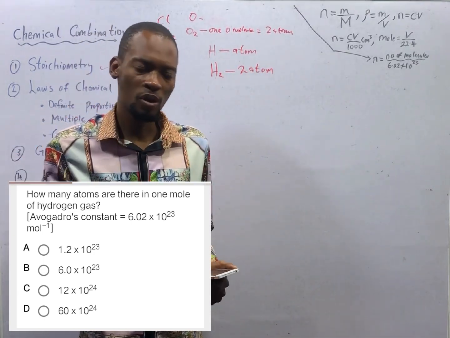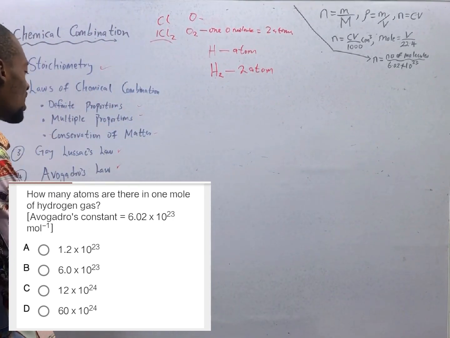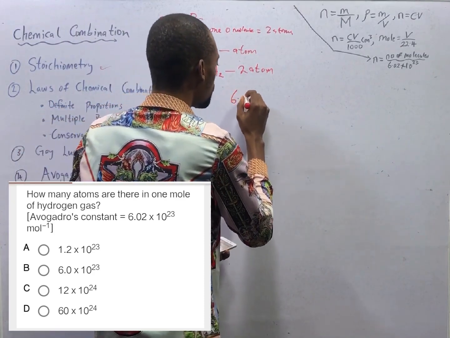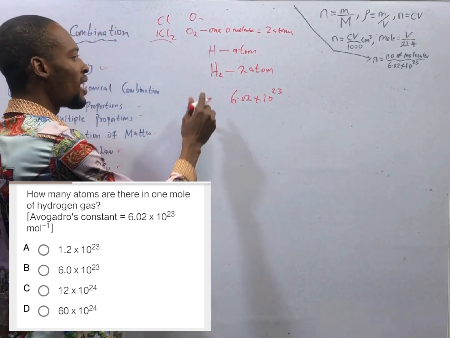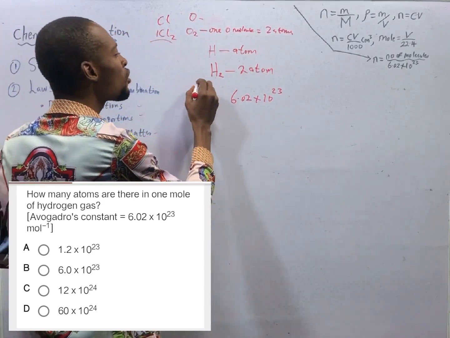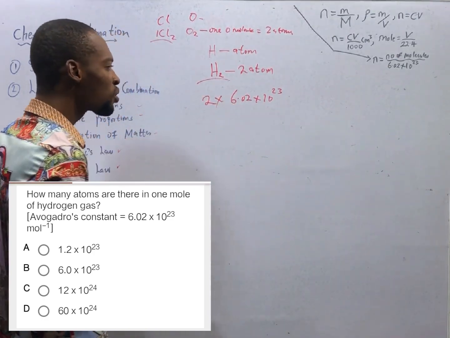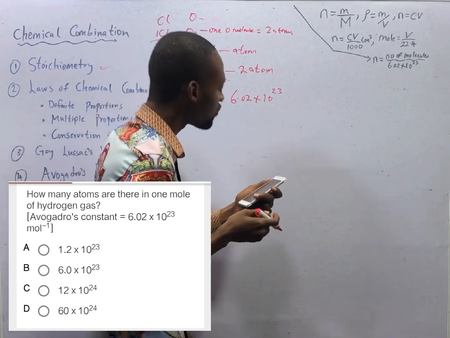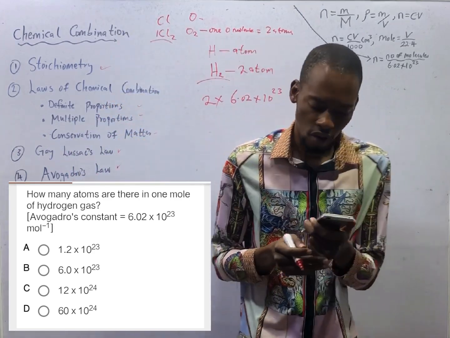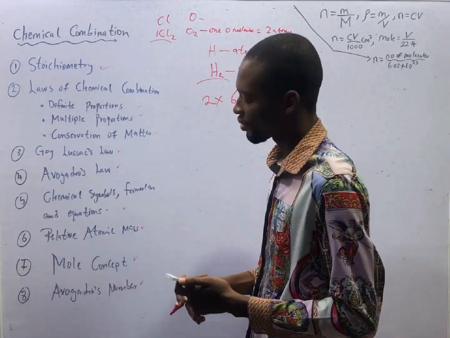And one mole of atoms contains Avogadro's number. So one mole of hydrogen atoms contains Avogadro's number, which is 6.02 times 10 to the power of 23. Two atoms of hydrogen in the gas is simply two times that. This will be 2 times 6.02 times 10 to the power of 23, to give you 12.04 times 10 to the power of 23, or 1.2 times 10 to the power of 24.